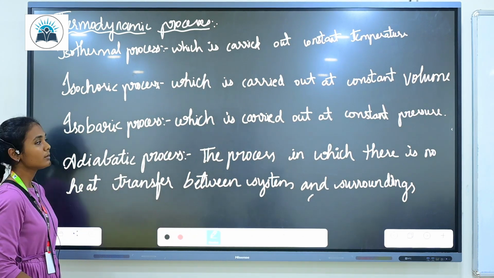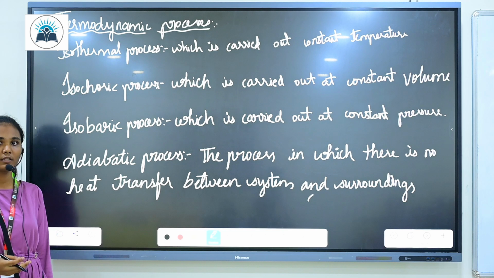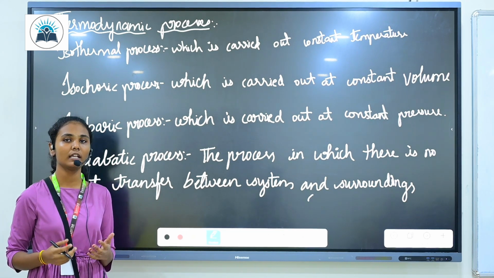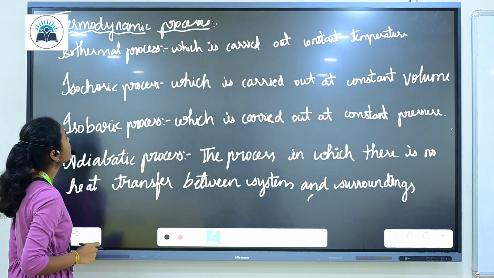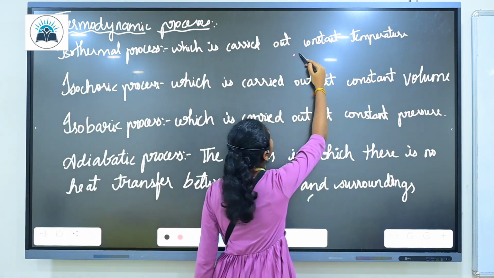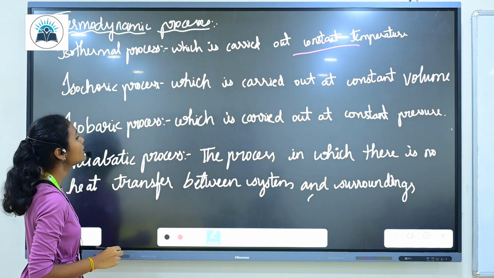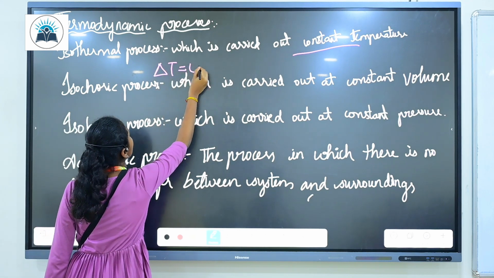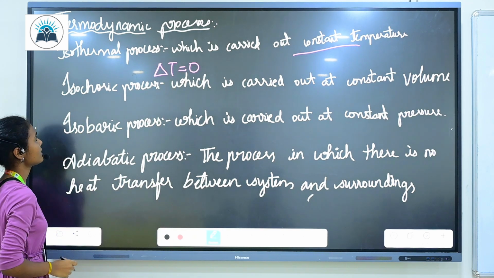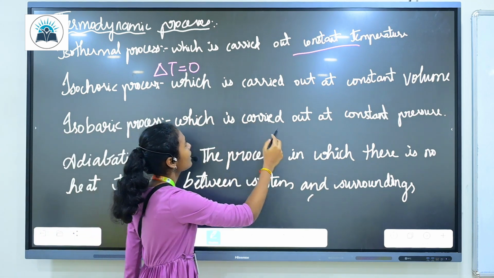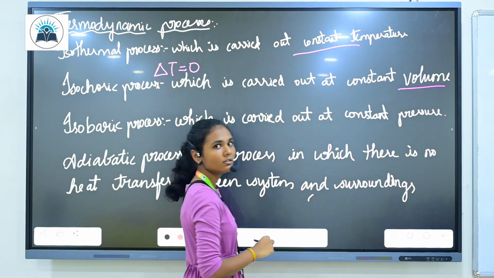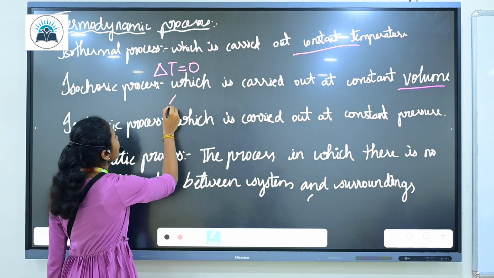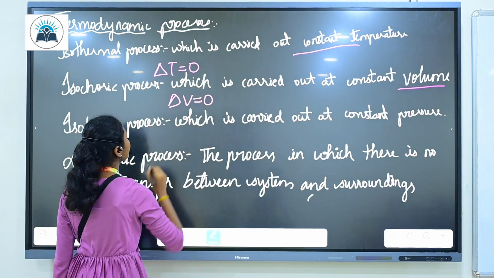So let us discuss thermodynamic processes. There are four types of thermodynamic processes: isothermal process, isochoric process, isobaric process, and adiabatic process. The process which is carried out at constant temperature is called isothermal process. In isothermal process, delta T will be equal to 0. Isochoric process is the process which is carried out at constant volume. In isochoric process delta V will be equal to 0.